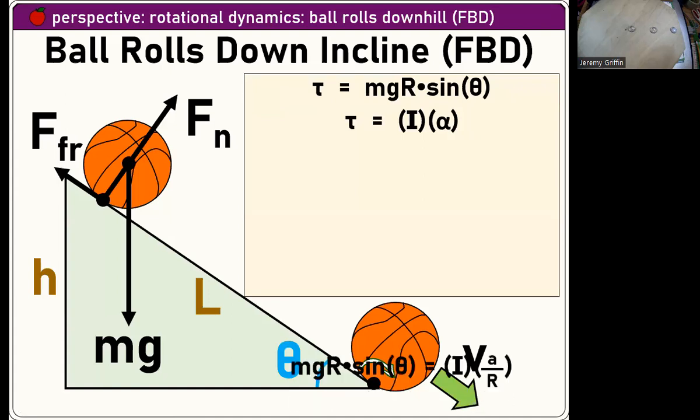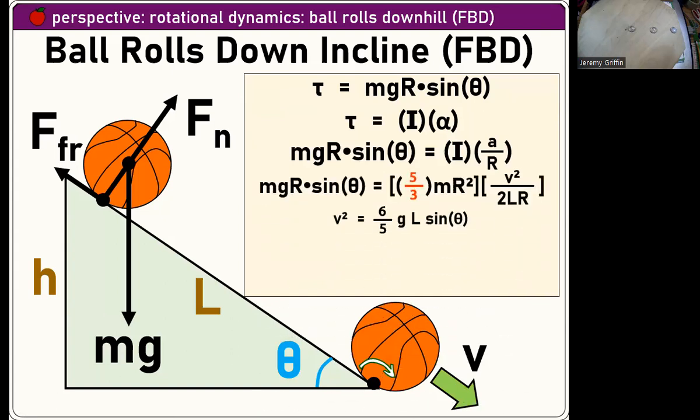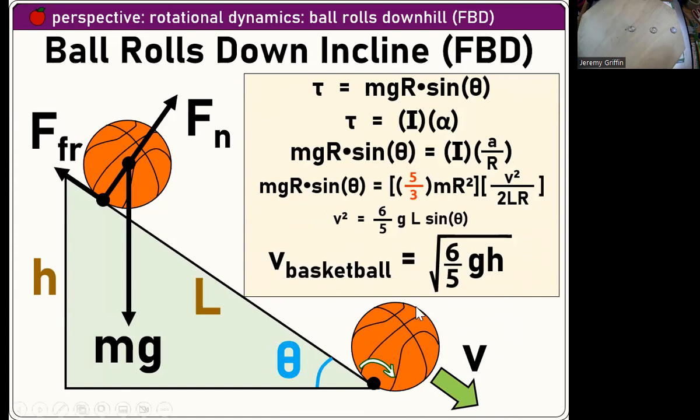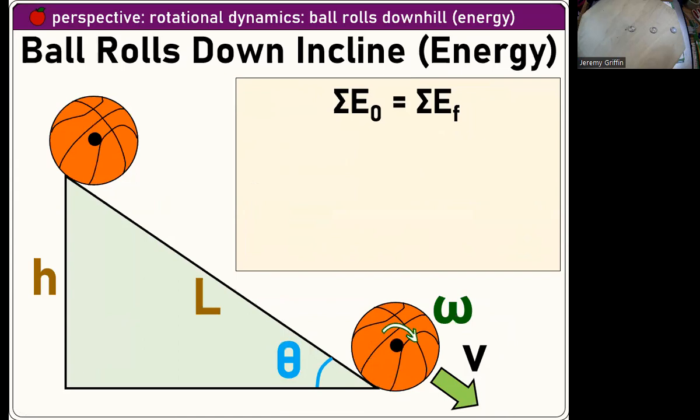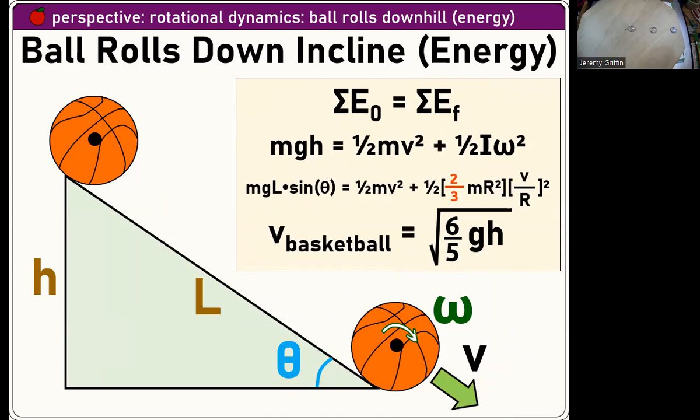Ball rolls downhill. I'll show you a couple of perspectives. A question might be like, how fast is it going at the bottom? You can do a free body diagram, have it rolling, and the 5/3 comes from the parallel axis theorem for rolling. You get here, that's the speed at the bottom. But I think there's a better, faster way, the way I prefer to solve it, which is this slide right here, conservation of energy. You actually get to the result a lot faster. It's the same answer regardless of how you solve it. That's a common theme in physics: multiple paths through the forest lead you to the same outcome.